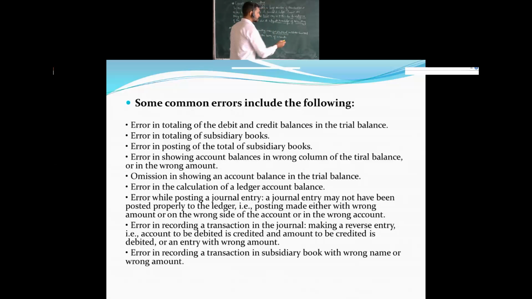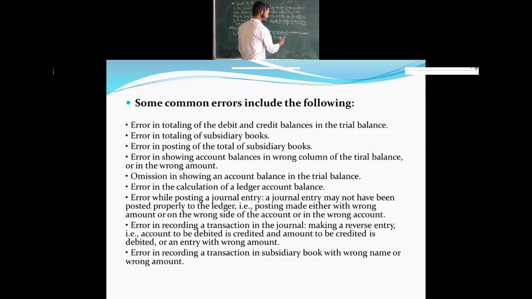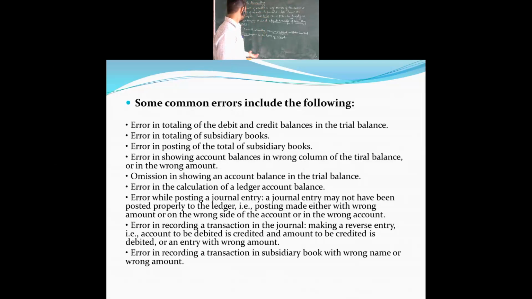Unintentional mistake committed by the bookkeeper in the books of account. That's it. So this gets over here, the meaning of errors in accounts, which we have discussed.